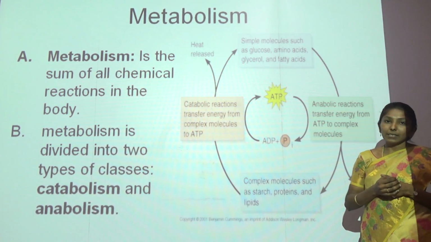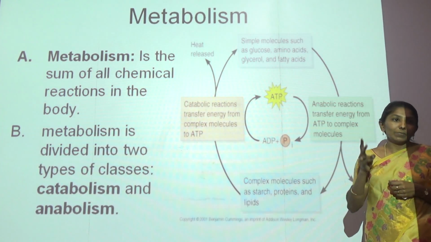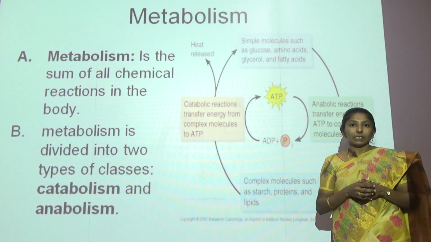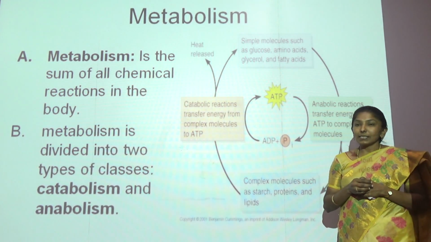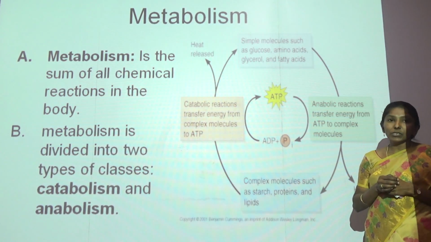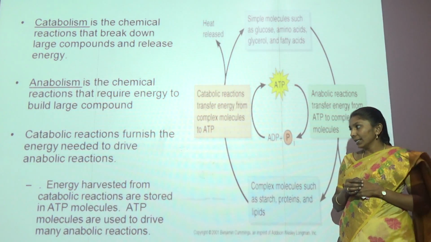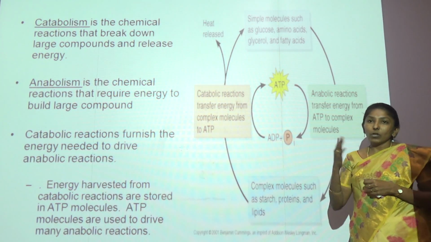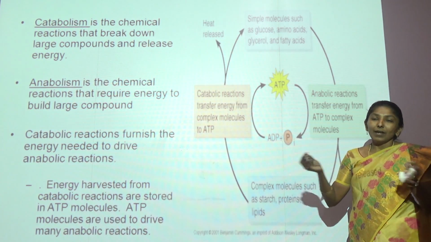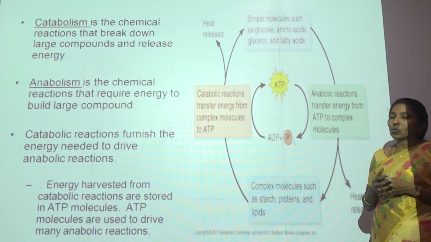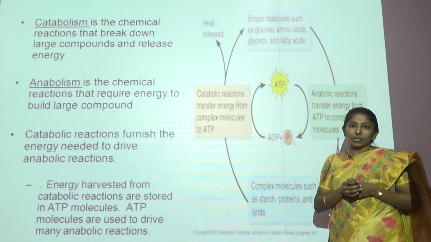Metabolism, as already said, is the sum of all chemical reactions that are occurring inside the cell. And this metabolism is of two classes. One is catabolism and the other one is anabolism. Catabolism here is called the breakdown process, where energy is released by breaking down some compounds. Anabolism is the building up process where the organism builds up one big compound from traces of compounds. For example, protein synthesis, which is occurring inside every bacteria, comes under this anabolic process.